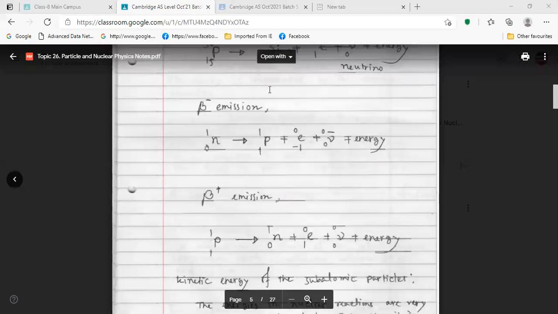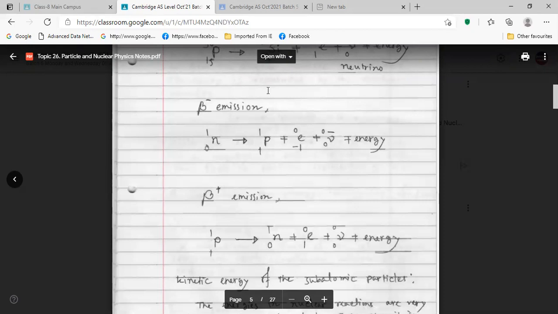Here also we got the example: the first one we got was lead at the beginning. There is beta minus emission, and then one atomic number increased, we got bismuth.